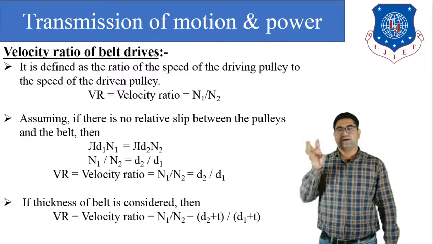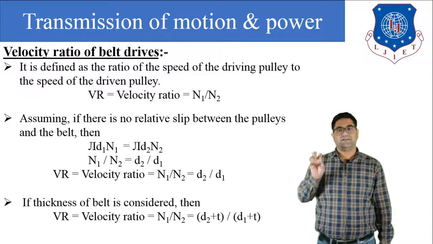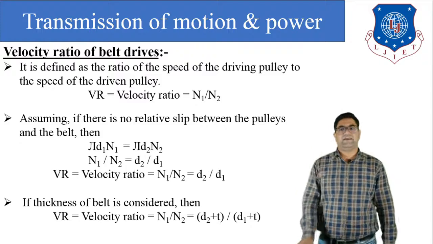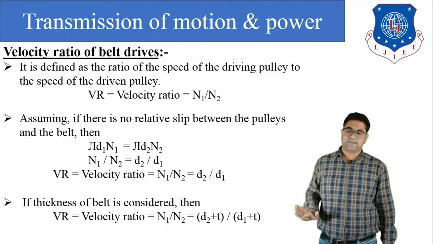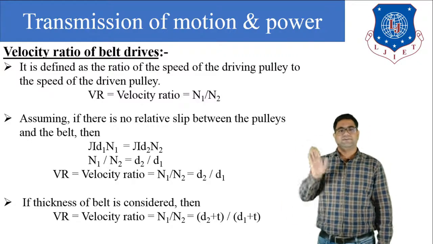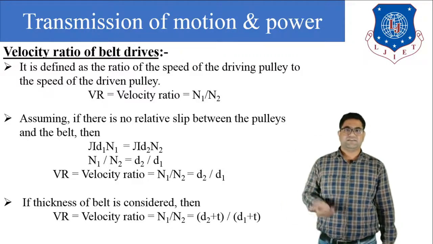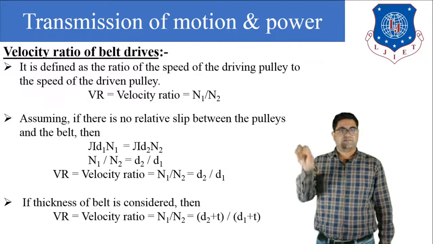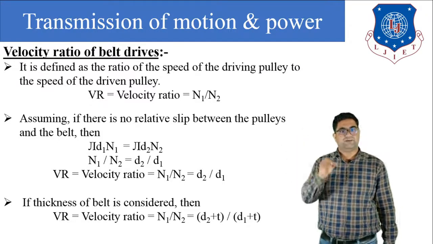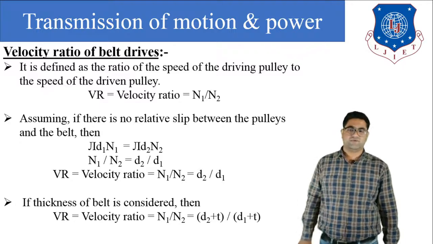Now if the thickness of the belt is considered, then we can add the thickness to the diameter. Then we can write the velocity ratio is equal to n1 by n2 is equal to d2 plus t upon d1 plus t, where t is the thickness of the belt.